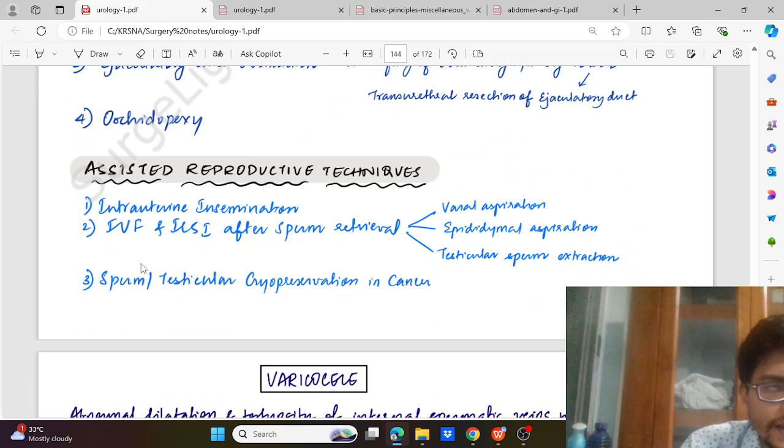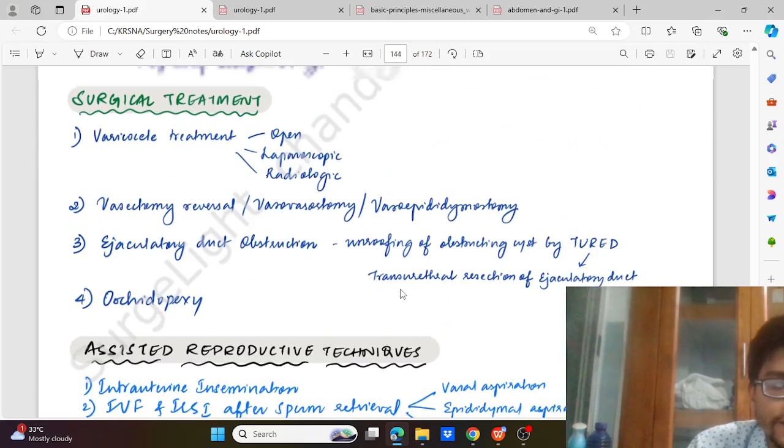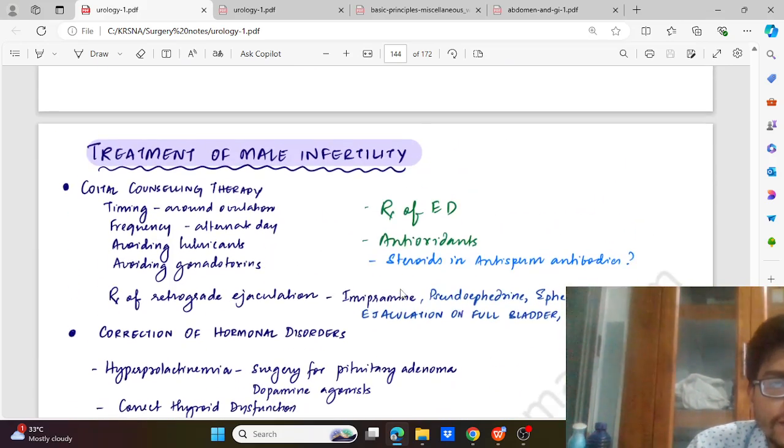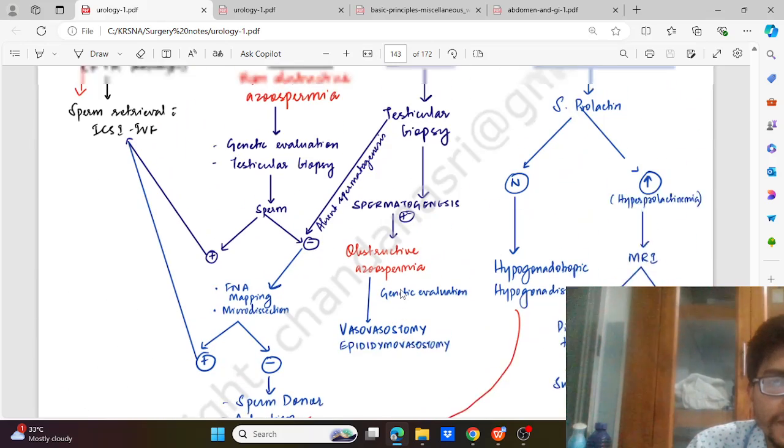Orchidopexy. Then in special cases, we'll have ART, assisted reproductive techniques, that is intrauterine insemination, IUI. Then you have IVF, in vitro fertilization, then intracytoplasmic sperm injection after sperm retrieval through vasal aspiration, epididymal aspiration, or testicular sperm extraction. Then sperm or testicular cryopreservation in cases of cancer. So these are all the treatment options for male infertility.